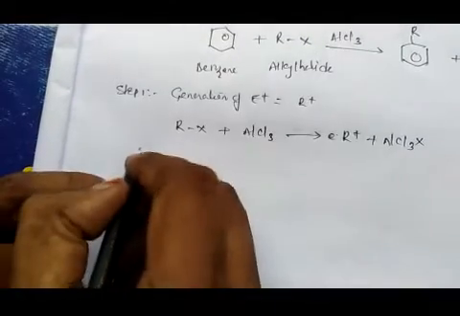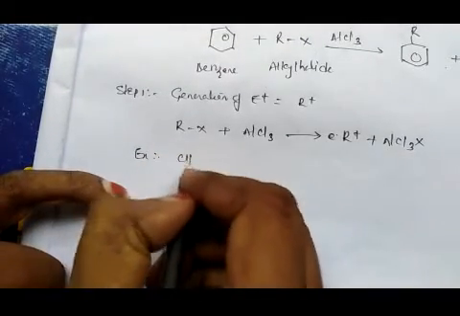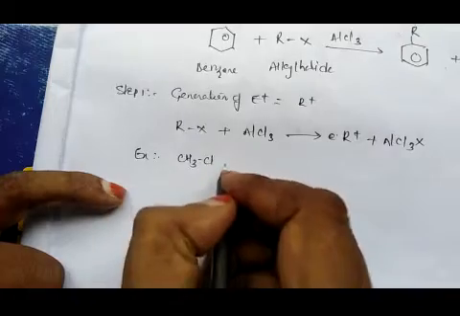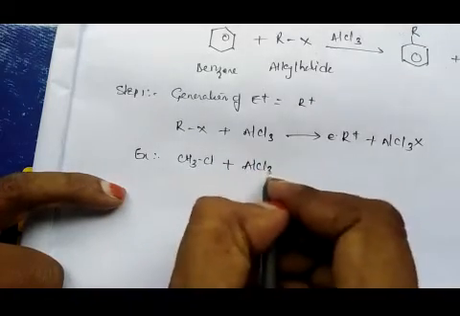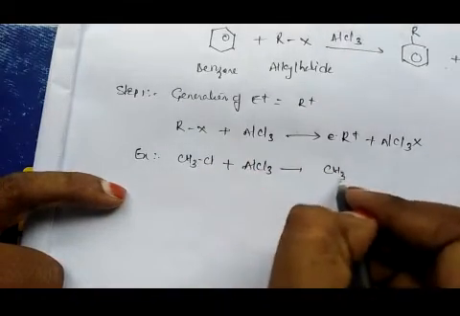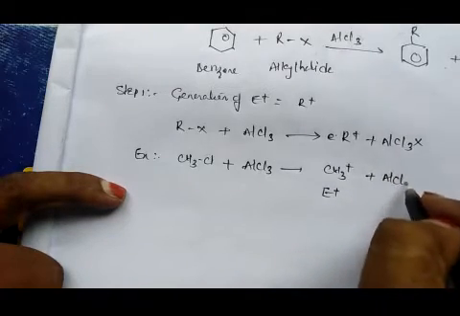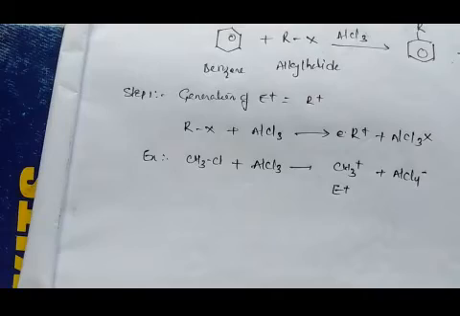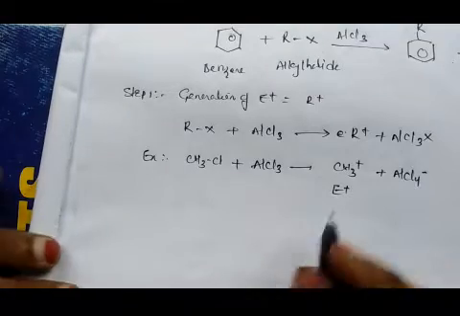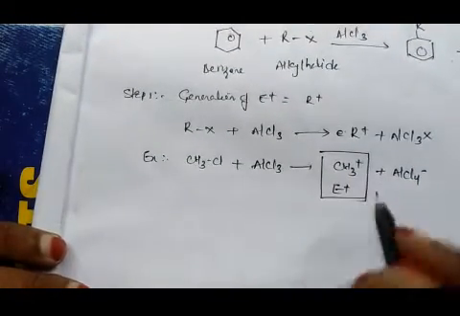For example, CH3Cl reacts with AlCl3, we will get CH3 plus, this is the electrophile, and we will get AlCl4 minus. So this is the electrophile in the present case.